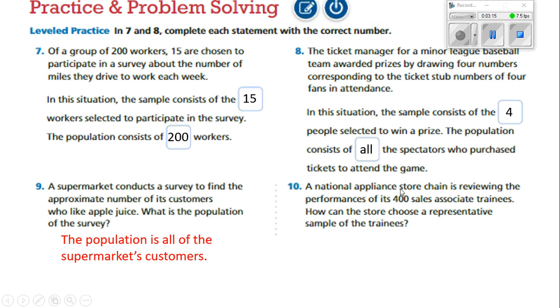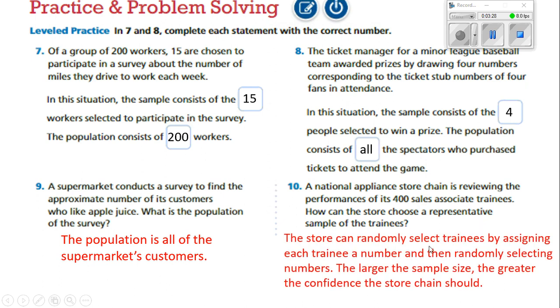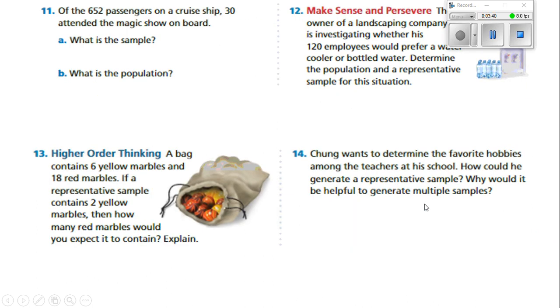A national appliance store chain is reviewing the performance of its 400 sales associate trainees. How can the store choose a representative sample of the trainees? Well, the store can randomly select trainees by assigning each trainee a number and then randomly selecting the number. The larger the sample size, the greater the confidence the store chain should have. We're going on to number 11 now.